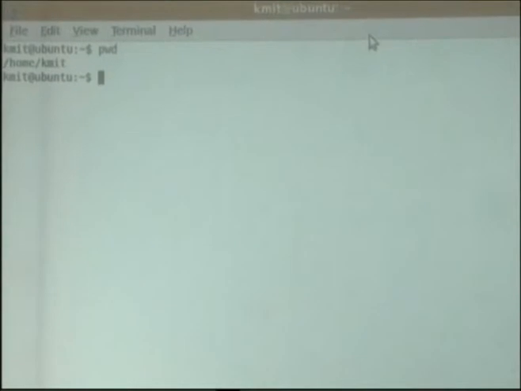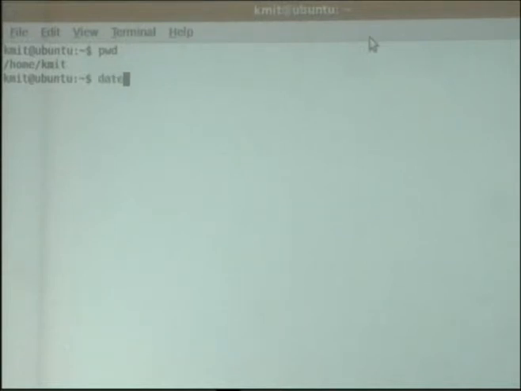Now see here, home is the directory where every user will have their home directory. What is my home directory? /home/KMIT is the home directory for me. So here the home directory name is the same as my username. It tells me the present working directory, and I can find out a few basic commands.